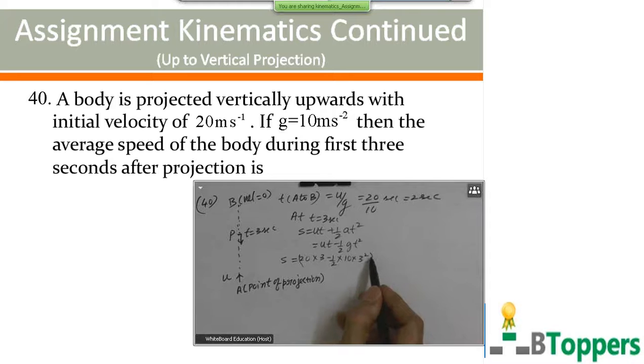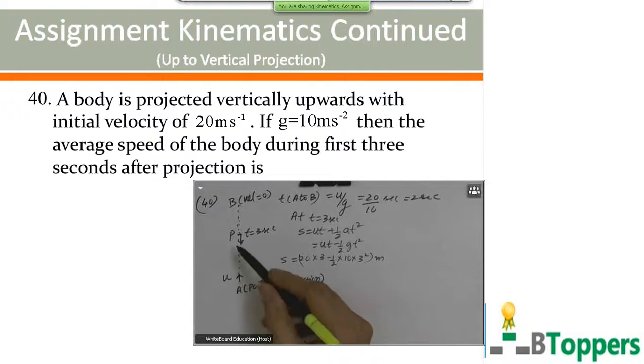You are asked to find the average speed of the body during the first 3 seconds. The average speed will be equal to distance covered during the first 3 seconds divided by the time interval. So to find the distance covered in the first 3 seconds, you have to know the position of the body at t equal to 3 seconds. Here s gives you the displacement of the body from A to P, because displacement is the shortest distance between the initial position A and final position P.